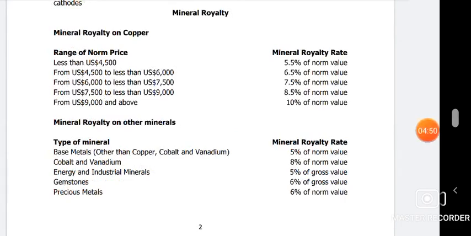This chart you're looking at is the chart for mineral royalty. Remember the metric tons we had in point 1? 5,800. Which category do you think they'll fall in? Under which norm price there?